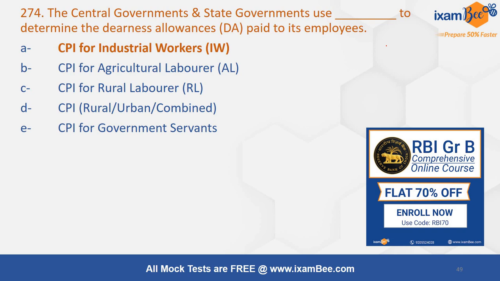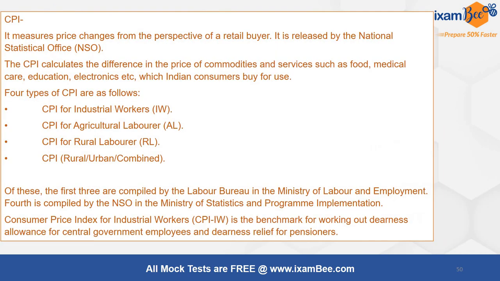So when there is more inflation, there will be more increase in the DA, because the name suggests dearness allowance. Costly goods become costlier, dearer, so the DA is given on that. CPI for industrial workers is used here. It is most relevant because agriculture labor, rural urban combined will not be most appropriate.